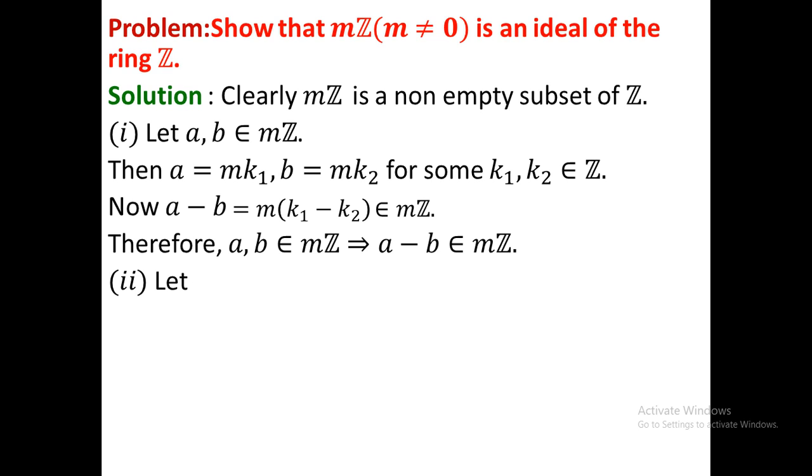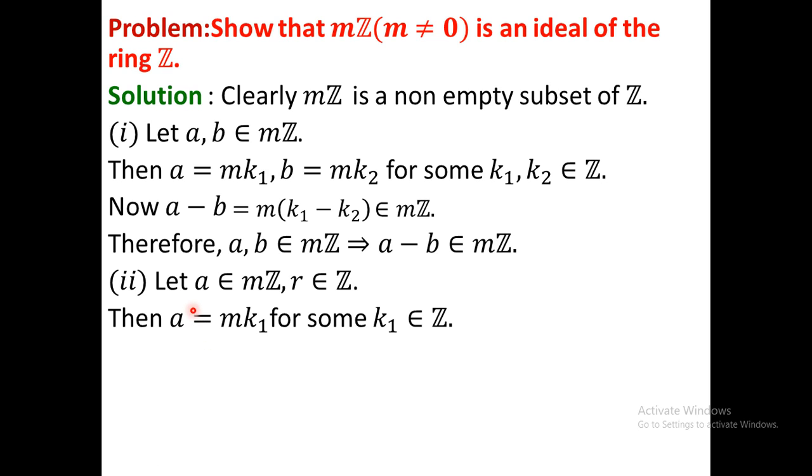In the second condition, you have to consider two elements, one from the non-empty set, that means from Mz, and another from the ring Z. Now you have to calculate a dot r and r dot a. Since a belongs to Mz, a must be a multiple of m, that means a equals mk1 for some k1 in Z. Now in ring Z, multiplication is commutative, that is Z with plus and dot is a commutative ring, so r dot a and a dot r are equal.